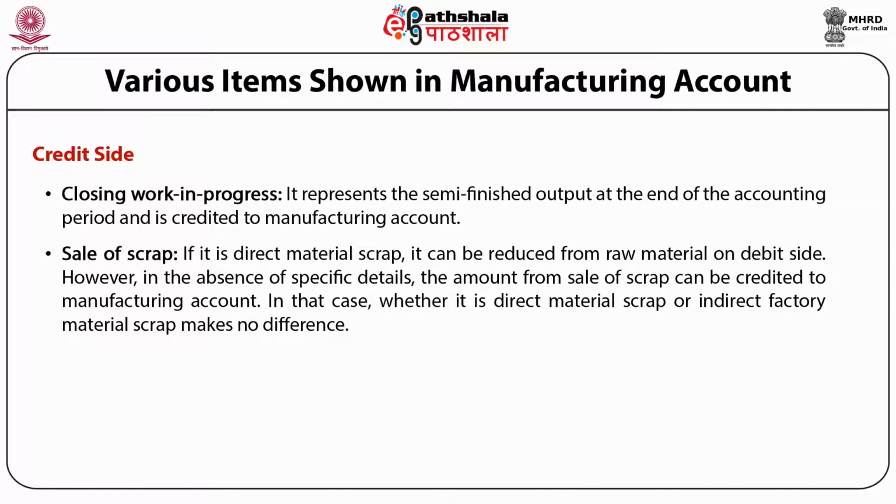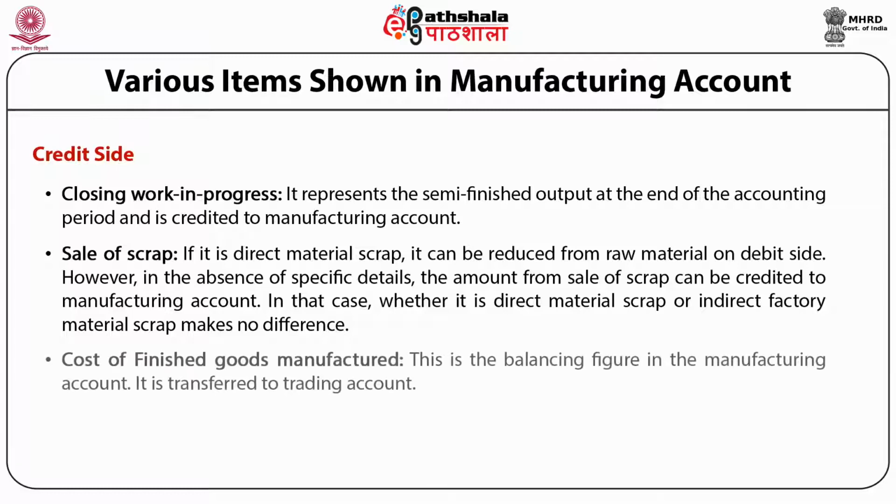However, in the absence of specific details, the amount from sale of scrap can be credited to manufacturing account. In that case, whether it is direct material scrap or indirect factory material scrap makes no difference. Cost of finished goods manufactured is the balancing figure in the manufacturing account, and this balancing figure, cost of finished goods manufactured, is transferred to trading account.